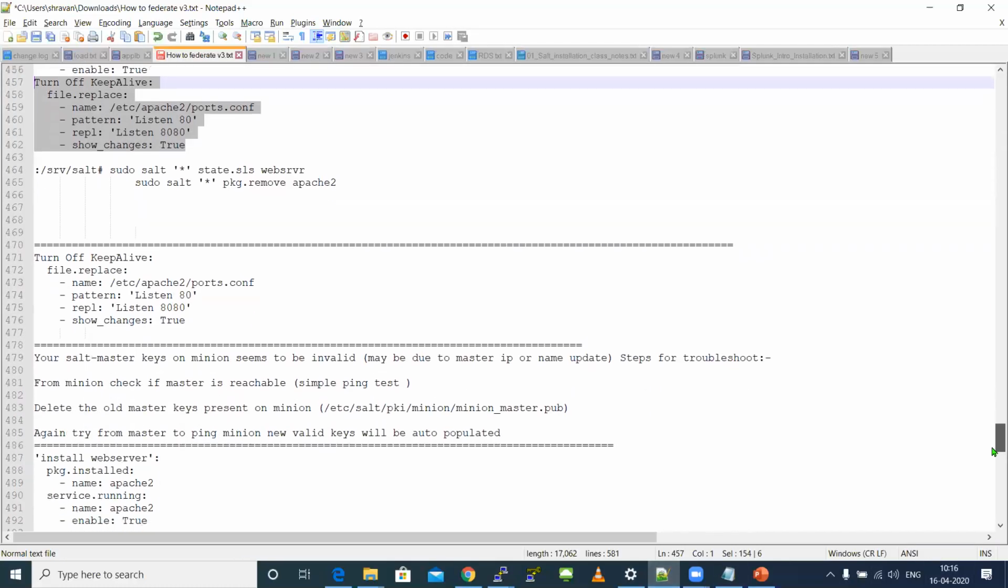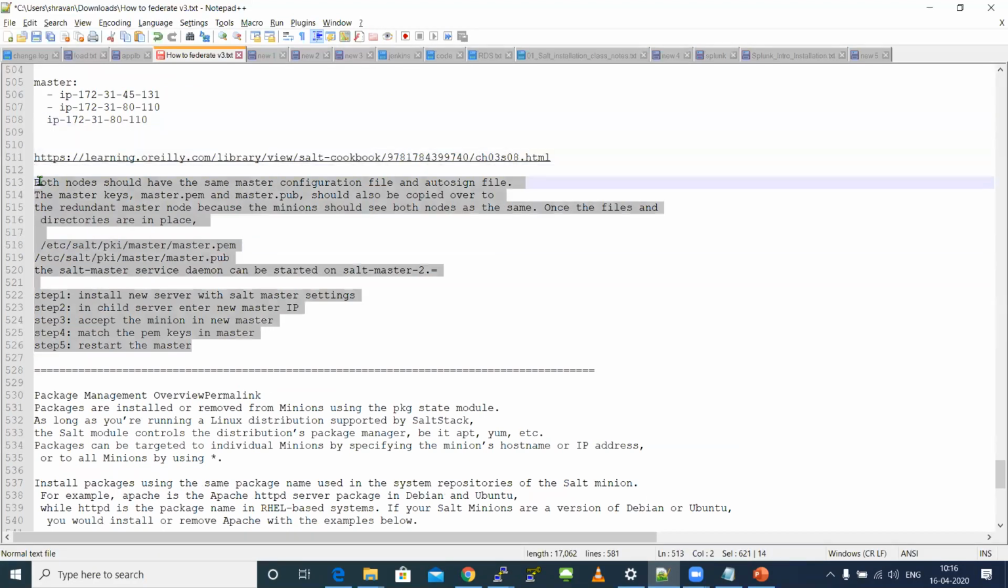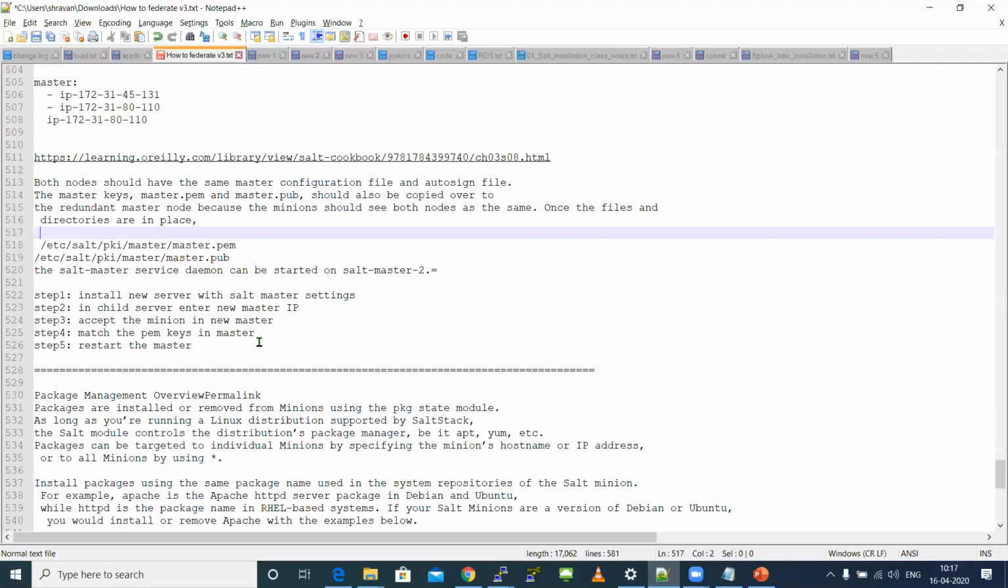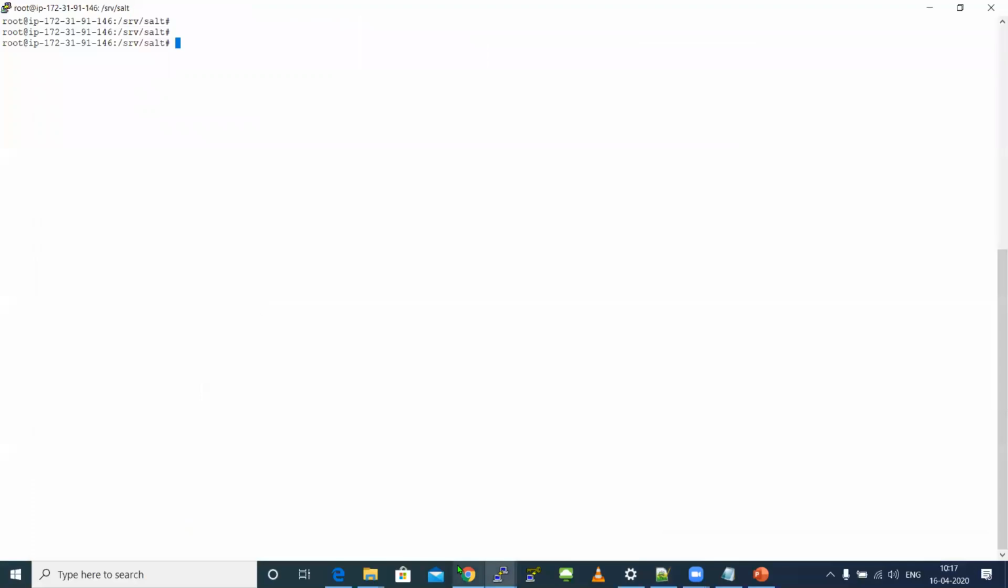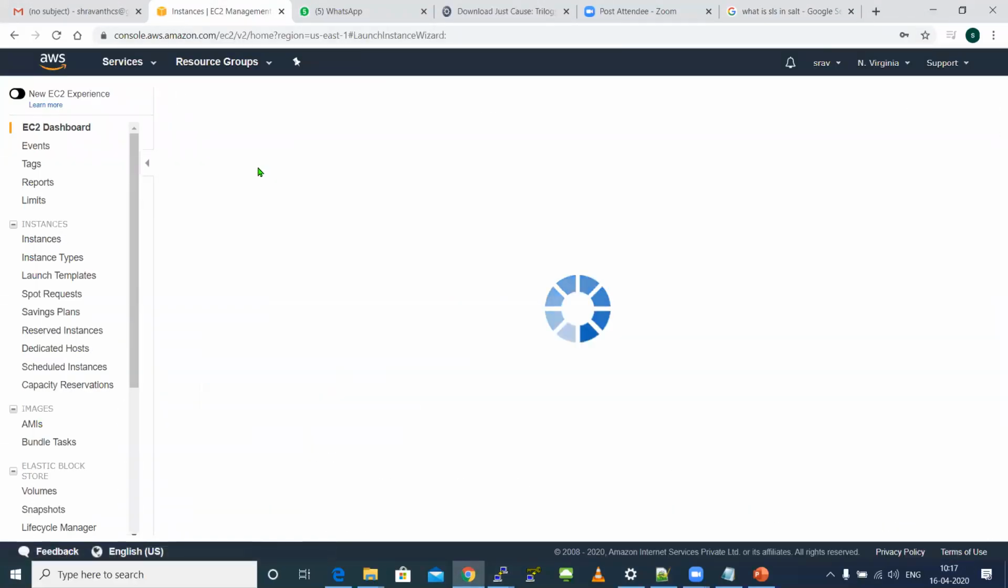Before leaving, I will just show you how to do a multi-master setup. In the same document, I also added the steps for how to do a multi-master setup. Okay, so you just need to follow. So see, step 1, install a new server with the same master settings, and step 2, enter the child IP and accept it. The same thing, whatever you did earlier for the master configuration, the same setup I need to do. Nothing else new.